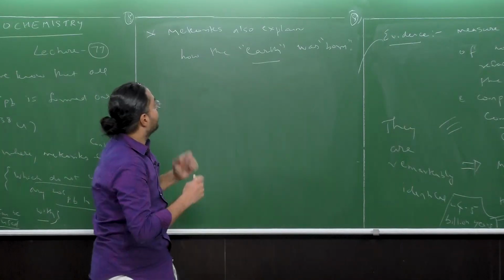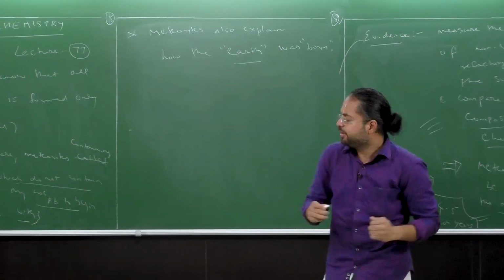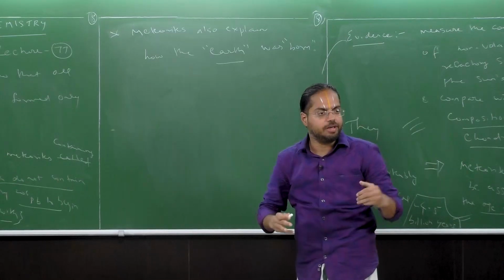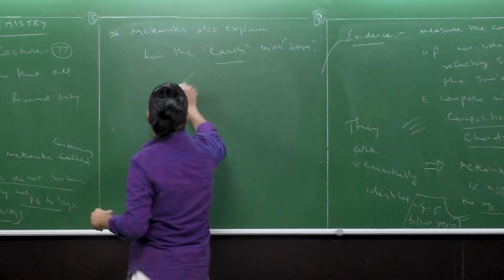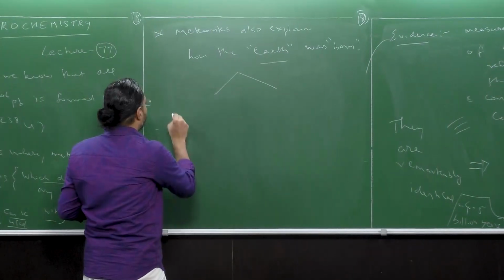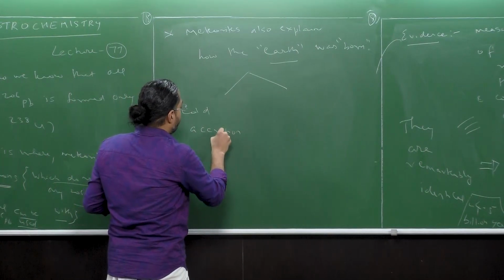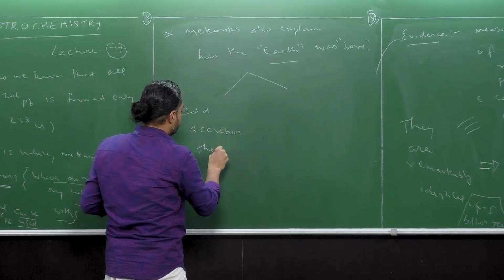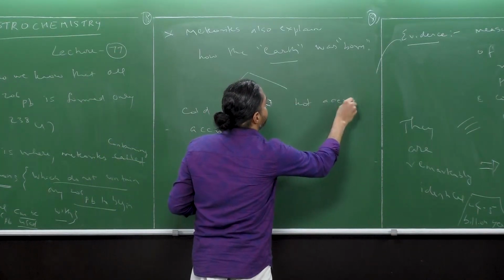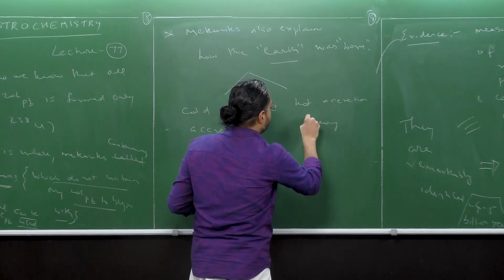Now there were actually two strong contenders, two strong theories for how the Earth was born and how meteorites explain it. So, two proposals based on experimental evidence: one is called the cold accretion theory, and the other is called the hot accretion theory.